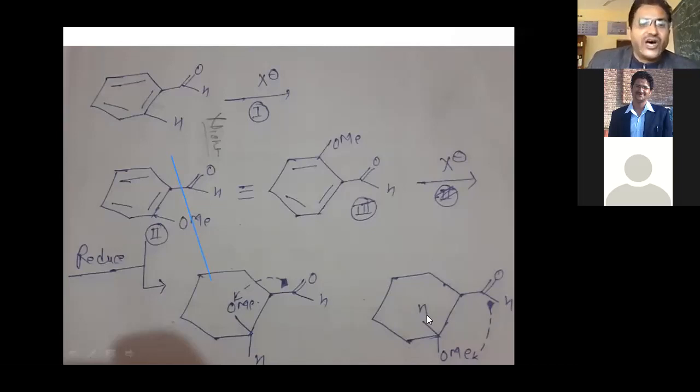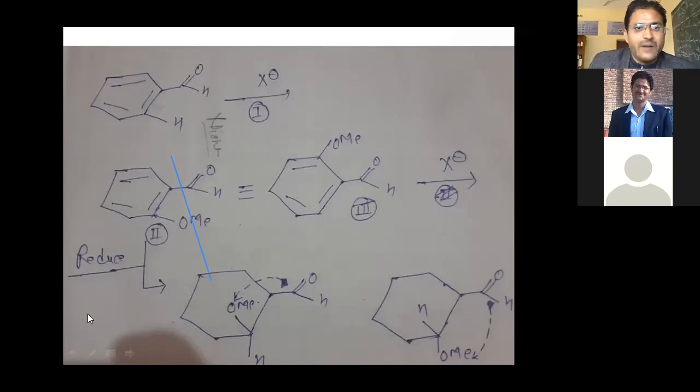It means it is dextrorotatory, or rectus form. The rotation is clockwise, while here the rotation is anti-clockwise, right? So this is the difference between these two compounds. One is clockwise and the second is anti-clockwise.